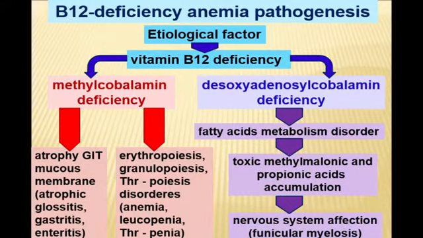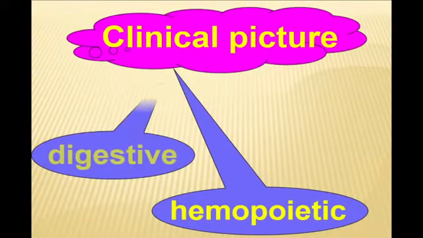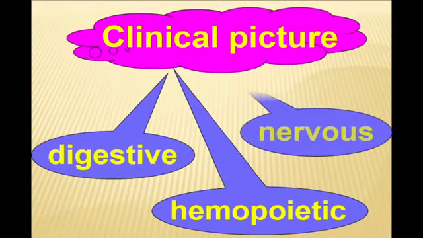First of all, we are talking about funicular myelosis. There are three problems a patient with B12 deficiency anemia may have, which manifest clinically with three syndromes: hematopoietic, anemia; nervous, funicular myelosis; and digestive, atrophic gastritis.